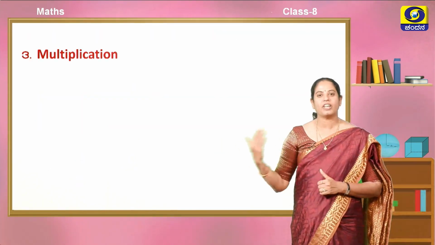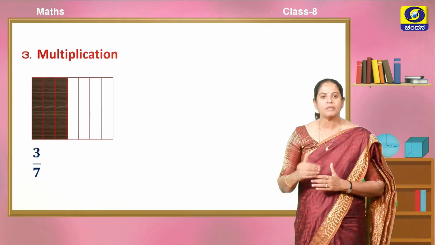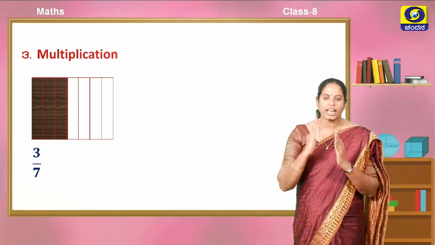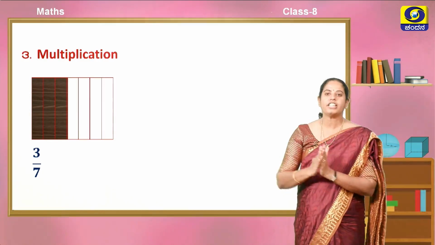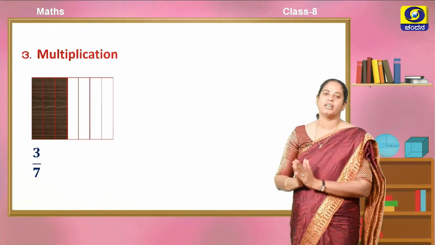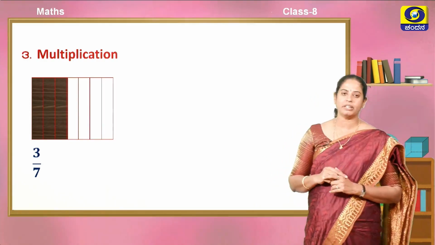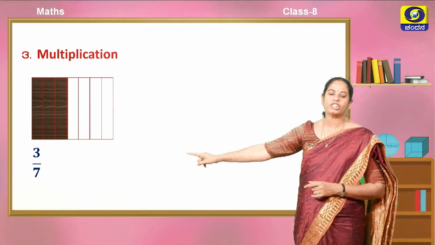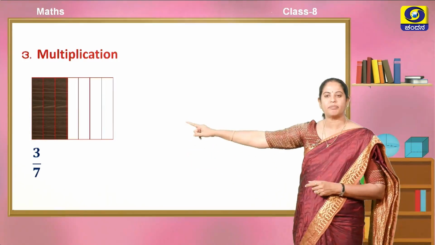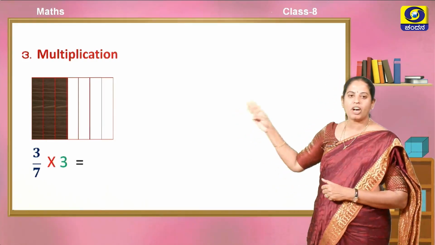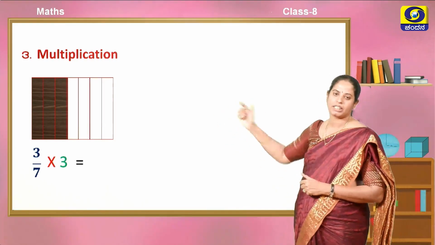Next, let us verify multiplication. In multiplication also, we have to multiply two rational numbers. If we get the product as a rational number, then we say the set of rational numbers is closed under multiplication. I am considering one rational number, that is 3 by 7. This is the pictorial representation of 3 by 7. That is, 3 parts are shaded out of 7 parts.